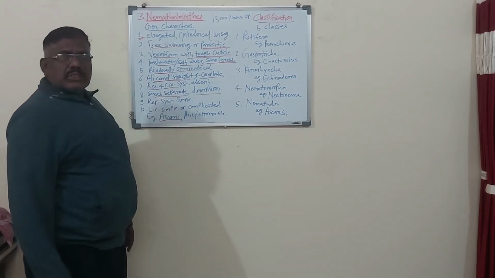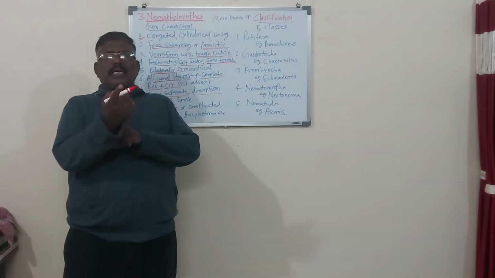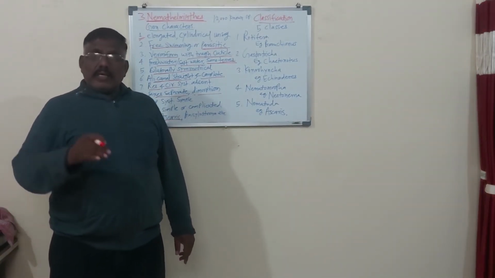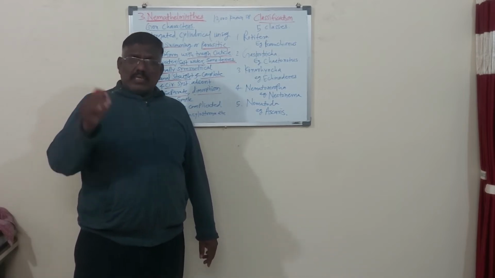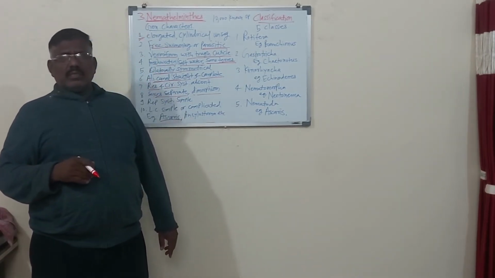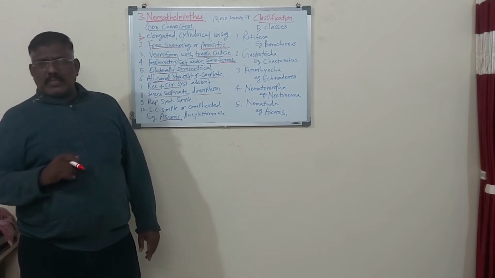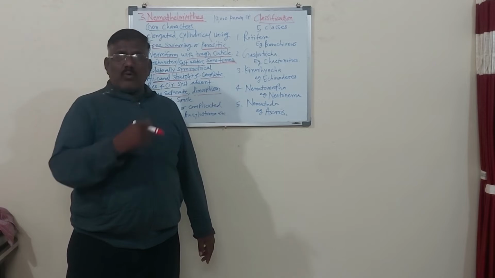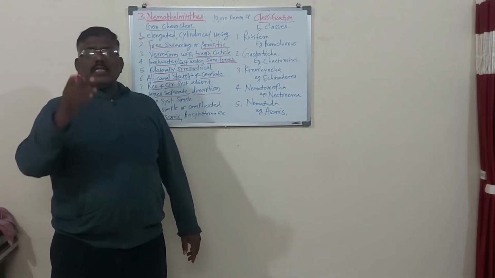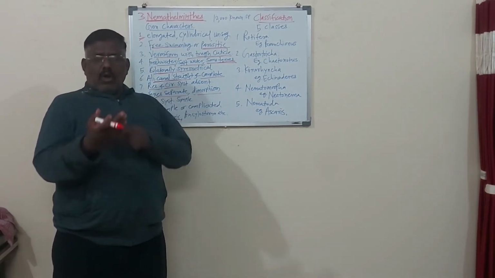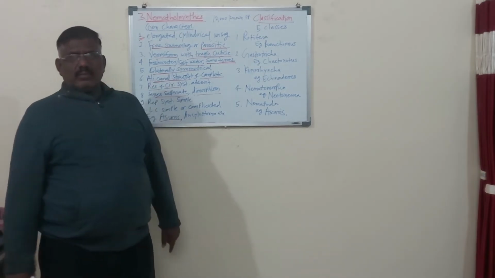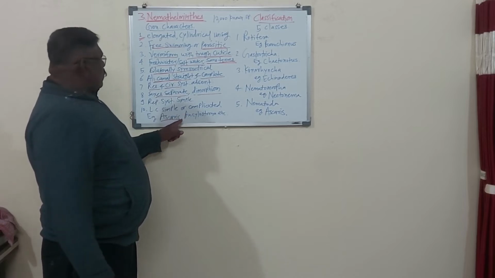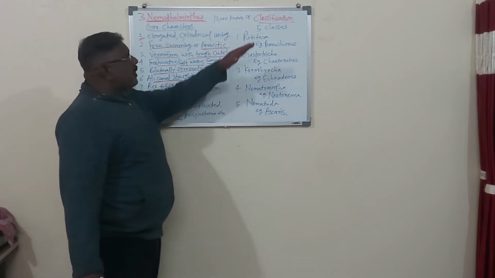Remember, Ascaris is an elongated parasite, generally found in the intestine of children. When children are passing stool in the latrine, it comes out, and children do not have the experience. What is this? So they are crying. The snakes are coming out from my body. That is not a snake, that is the Ascaris, an elongated parasite.